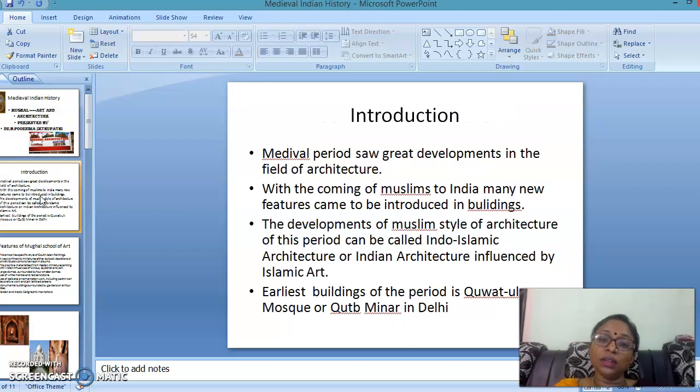The medieval period saw great developments in the field of architecture. With the coming of Muslims to India, many features came to be introduced in buildings. The development of the Muslim style of architecture of this period can be called Indo-Islamic architecture, or Indian architecture influenced by Islamic art. The earliest building of this period is Qutb Mosque or Qutb Minar in Delhi.